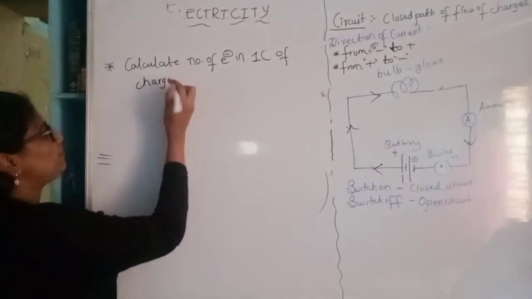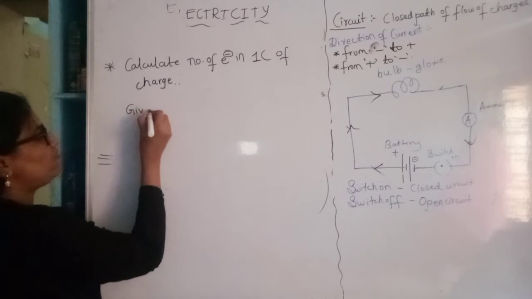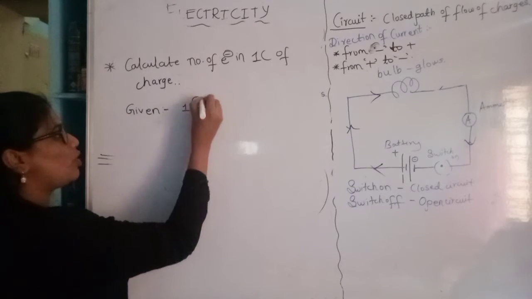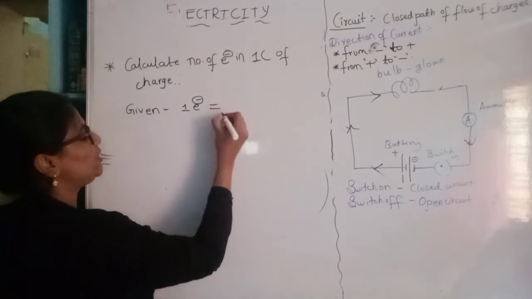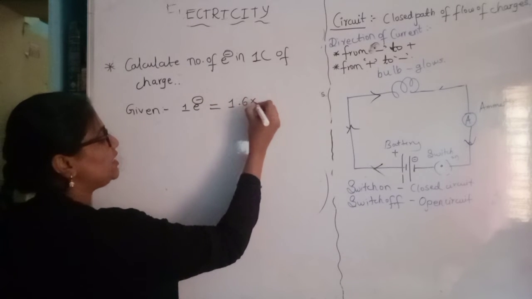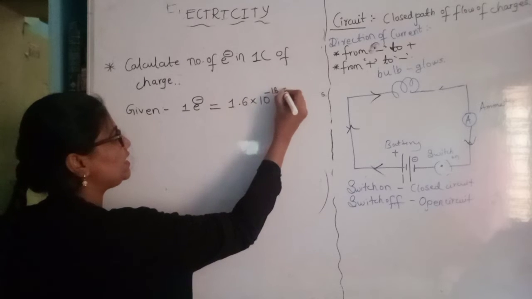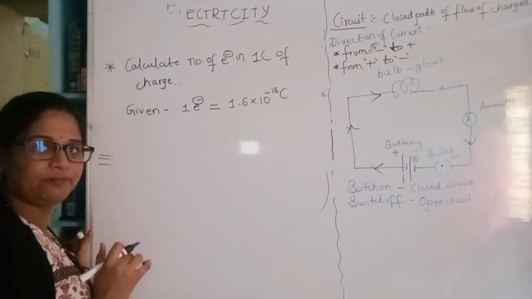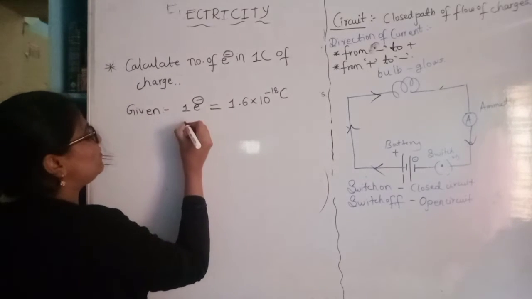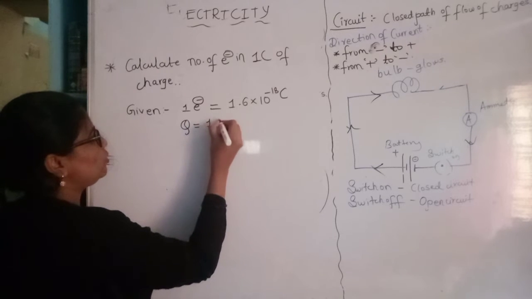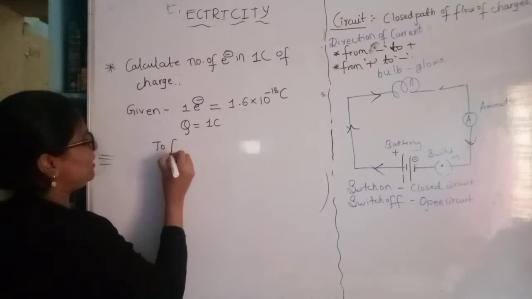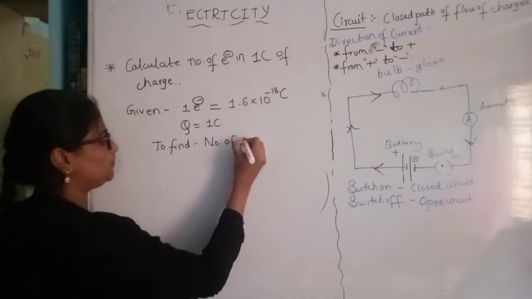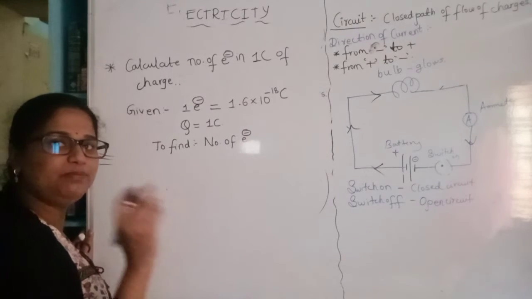Now, here let us consider what is given first. Okay. We know that the charge of one electron is equal to 1.6 into 10 raised to minus 19 coulomb. This is the standard charge of an electron. This we should be knowing. Okay. Now, they have given the charge as 1 coulomb, and what we have to find? We have to find the number of electrons.